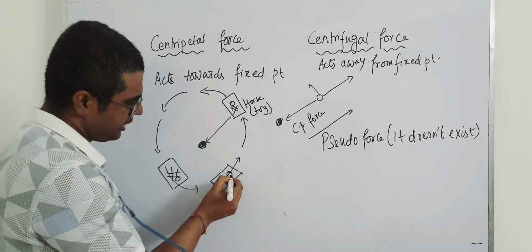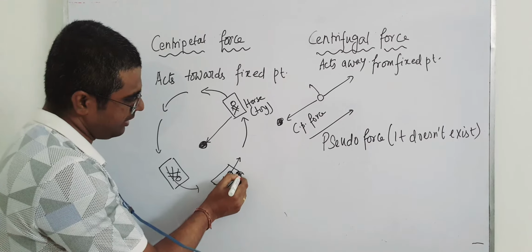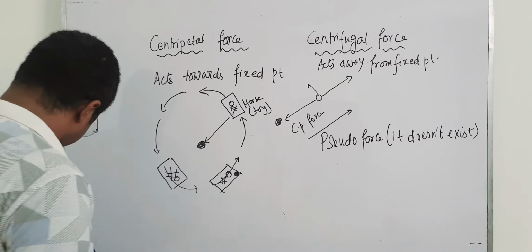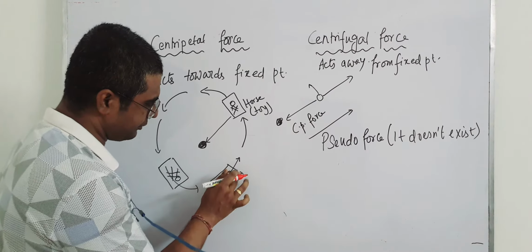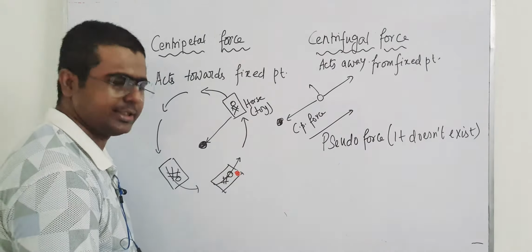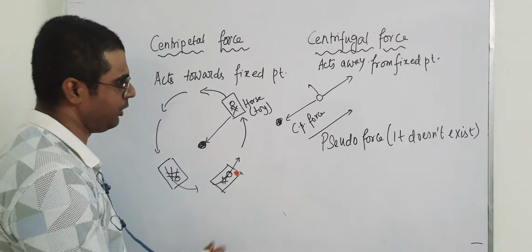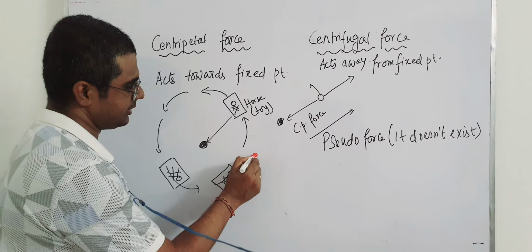Now suppose you are having a ball with you over here. So I will use the red pen. So you have a ball with you, right, like this, okay. So now you lose the ball somehow, okay, you lose the ball. So the ball goes like this.